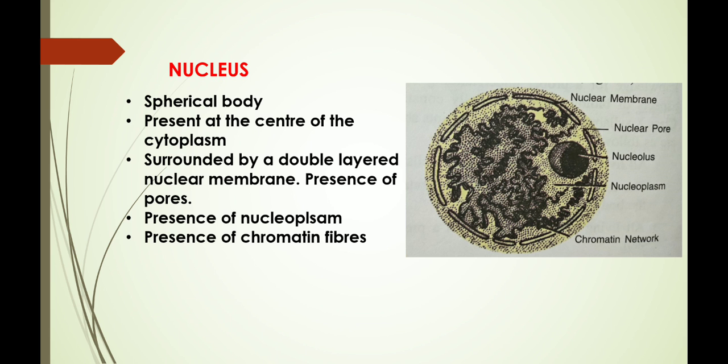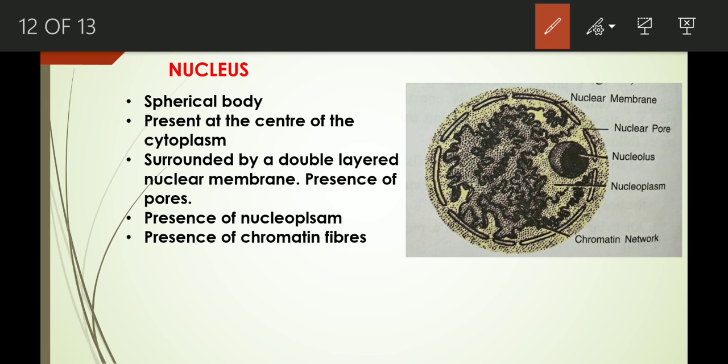Next important or essential part is nucleus. Nucleus is a spherical body, as you can see, and nucleus is surrounded by a double layered membrane, that is nuclear membrane. Nucleus, it is present at the center of the cytoplasm. Okay, it is present at the center of the cytoplasm. Often a question comes, state the location of nucleus. You have to write that it is present at the center of the cytoplasm.